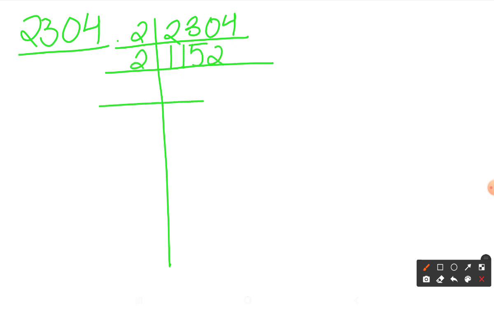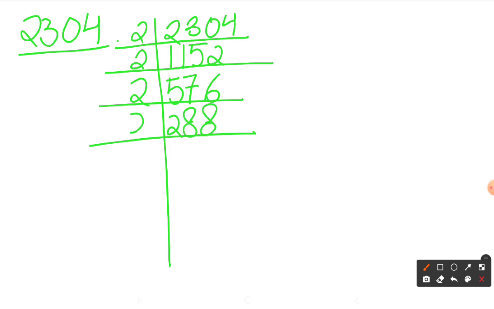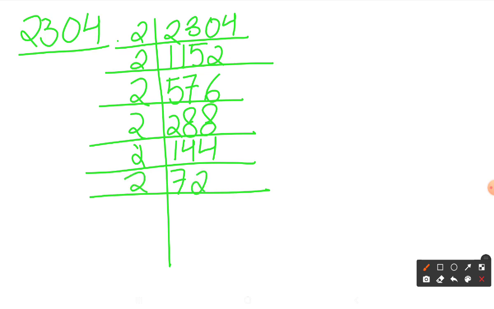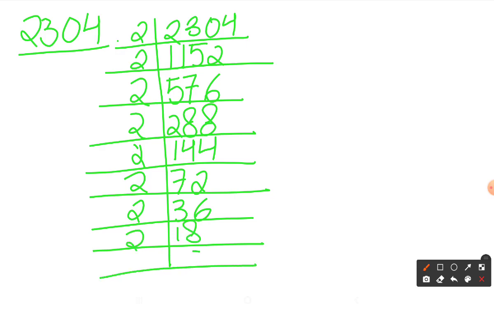Again by 2, I'll get 576. Again by 2, I'll get 288. Again by 2, I'll get 144. Again by 2, I'll get 72. Again by 2, I'll get 36. Again by 2, I'll get 18. Again by 2, I'll get 9.